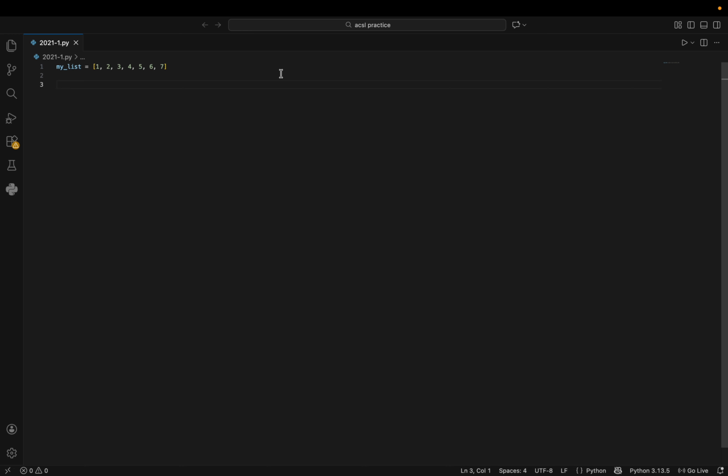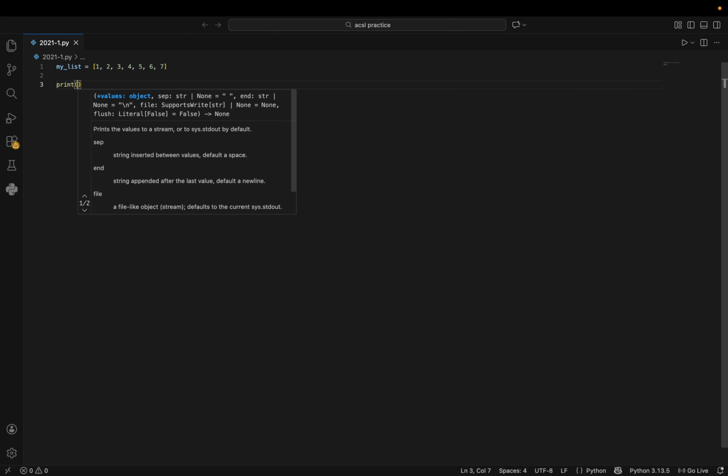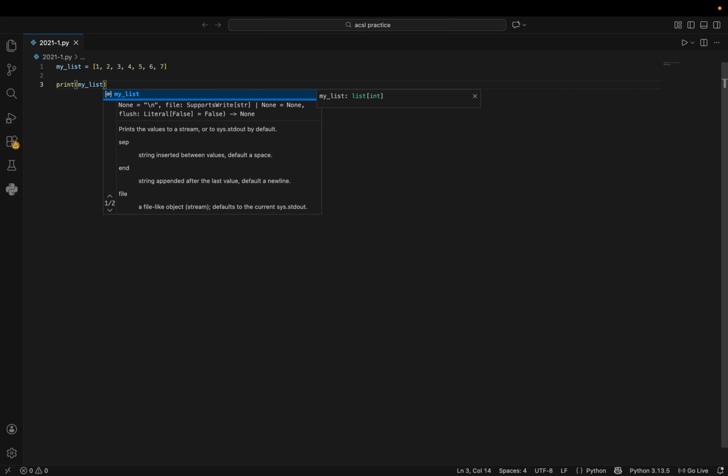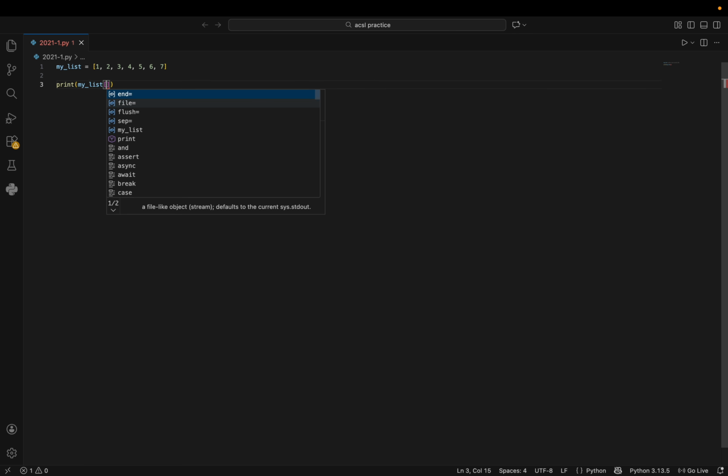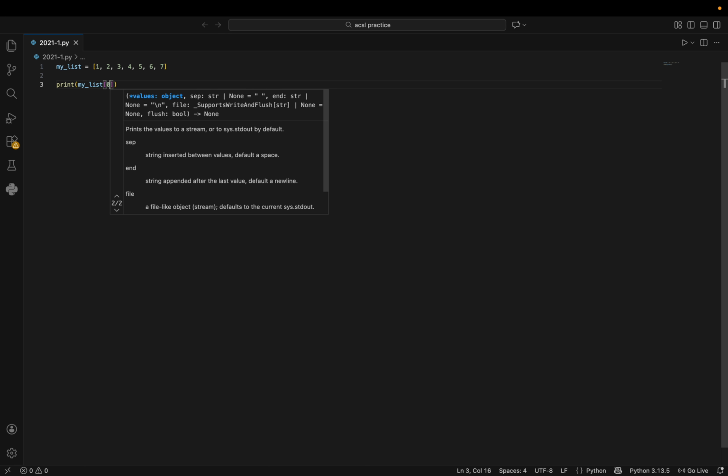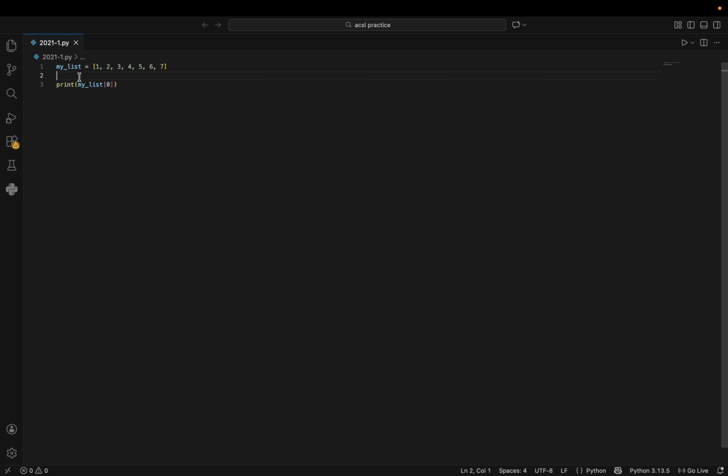And then if I want to call the number 1 from here, I could just say my list, and then when we want to call something, we use the brackets, and then we write down the index of whatever item we're looking for. Remember, the first item in a list always has index 0, and then the second item has index 1, and so on. So whatever position it is in the list, subtract 1, and that's your index. It is the same exact thing with strings.